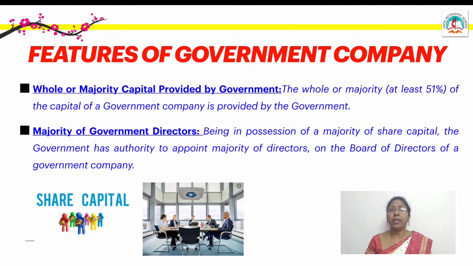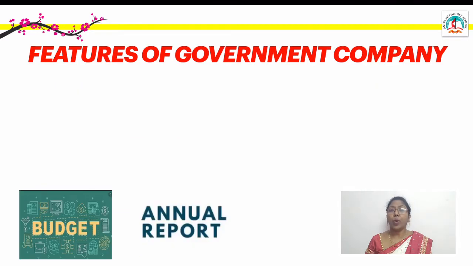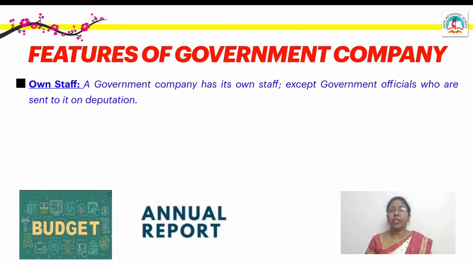Majority of government directors. As I told you, the majority of the share capital is held by the government, so the government has the authority to appoint the board of directors. The majority of the directors are appointed by the government. That is one of the features.